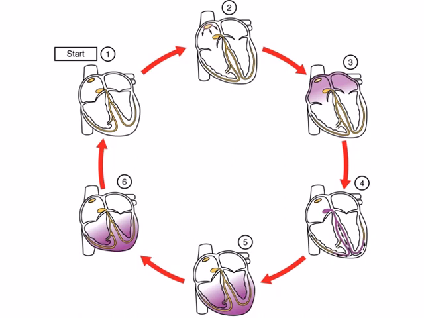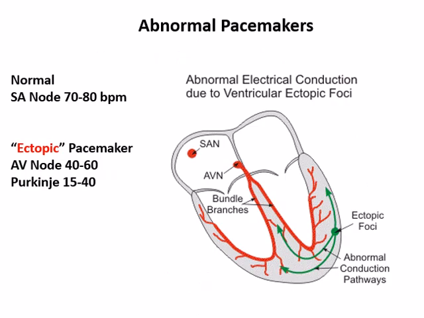Now there are a few points to be discussed here. The SA node is the normal pacemaker of the heart, and it beats at a rhythm of 70 to 80 beats per minute. However, there are two other portions which can contract on their own: the AV node at a rate of 40 to 60 beats per minute, and Purkinje fibers, which can fire at a rate of 15 to 40 per minute.